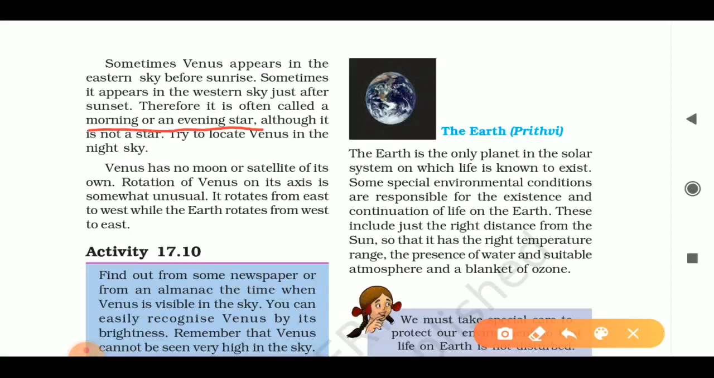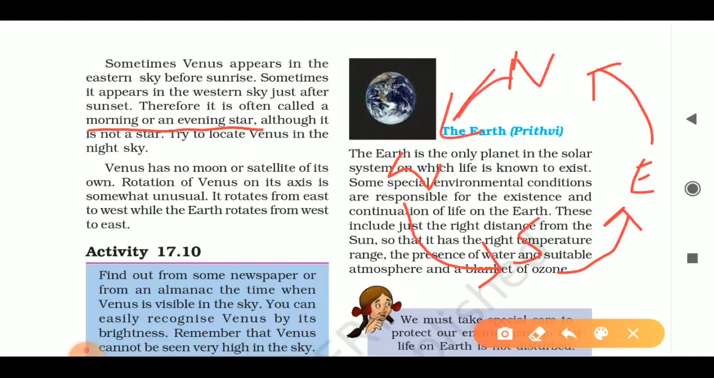Venus has no moon or satellite of its own, and the rotation of Venus on its axis is somewhat unusual. It rotates from east to west, whereas the Earth rotates from west to east. For example, this is north, this is south, this is east, and this is west. Our Earth rotates from west to east like this.